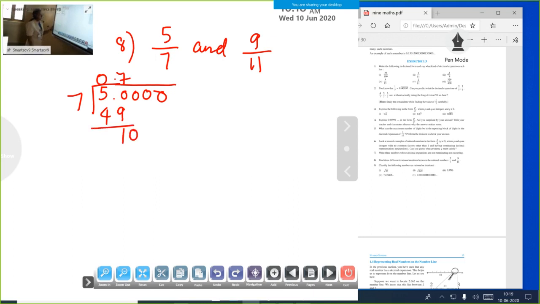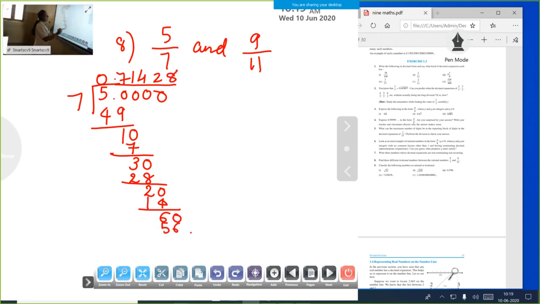Again next place 0, 10 over there. 1 times 7, again 3. 30, 7 into 4, 28. Again remainder 2. 20, 2 times 14. Remainder 6. 60, 8 into 7, 56. Remainder 4, it becomes 40. 7 into 5, 35. What's the remainder again? 5. See, at the last here we got 5 again.